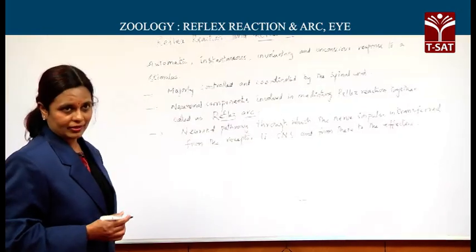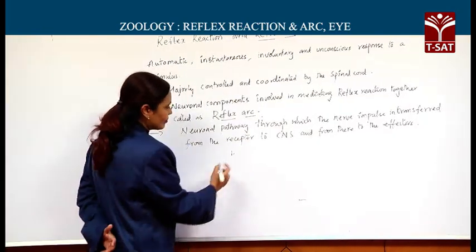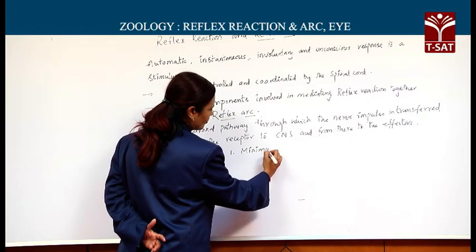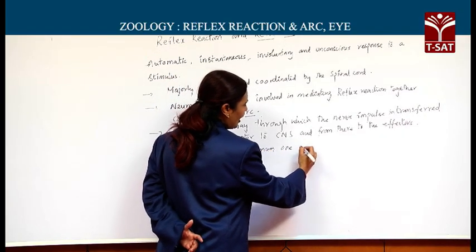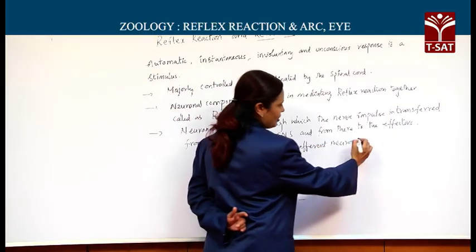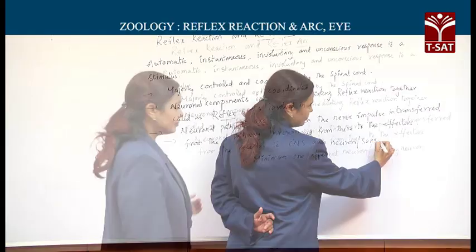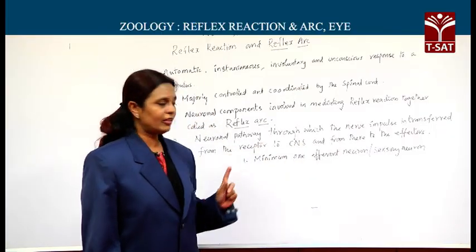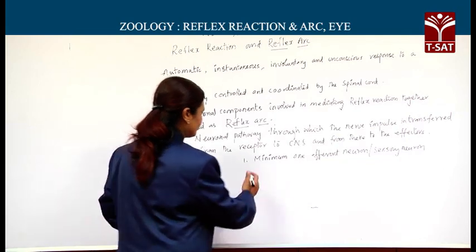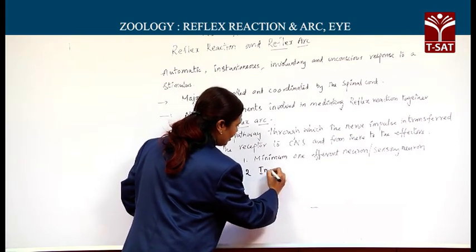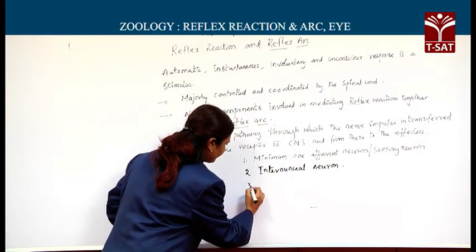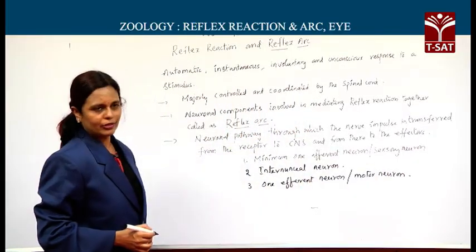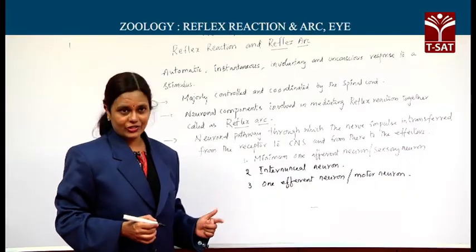involved in this reflex arc? The components of reflex arc are, number one, a minimum of one afferent neuron, otherwise a sensory neuron, number two, one internuncial neuron, and number three, one efferent neuron, otherwise a motor neuron. All these three neurons are arranged in a sequence.